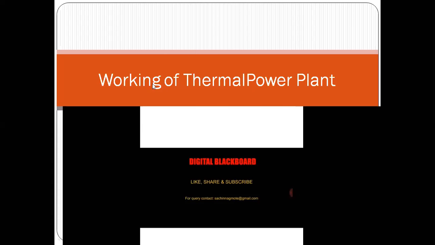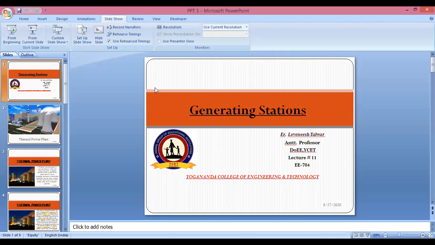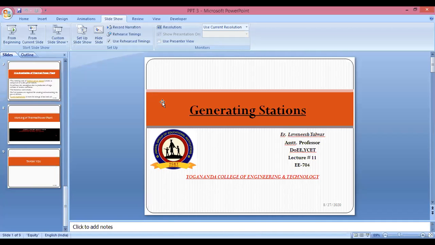So this is all about the thermal power station. So what do you mean by this thermal power station? In this video, you can see all the parts of the thermal power plant, how the thermal power plant actually works, and what the various parts of this thermal power plant are.